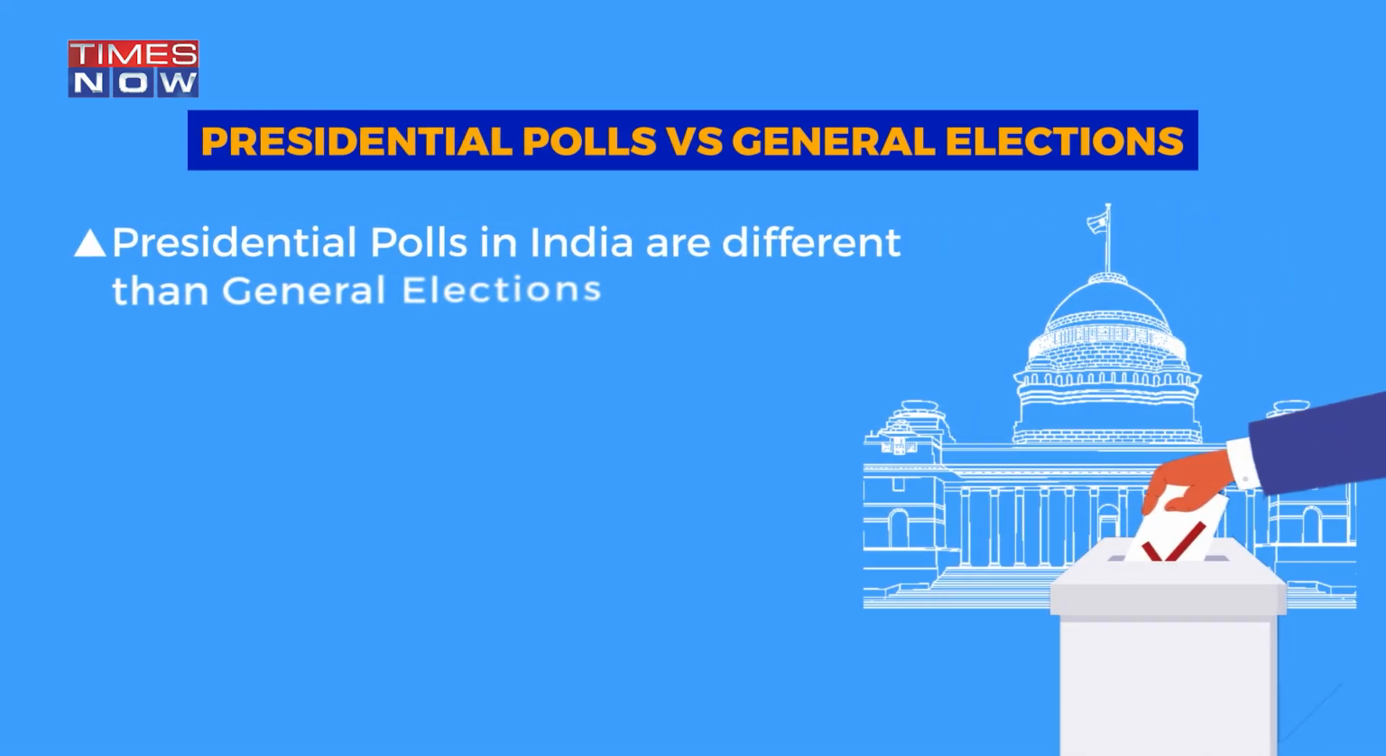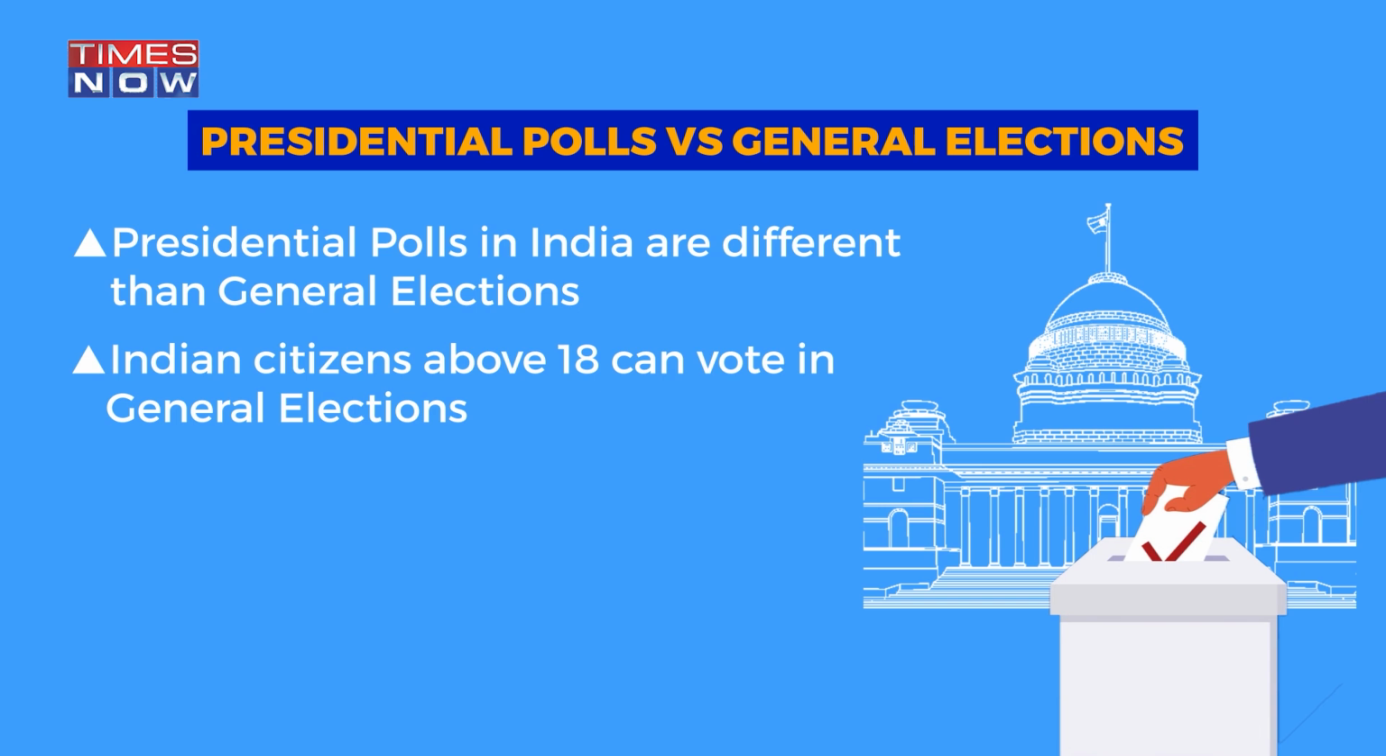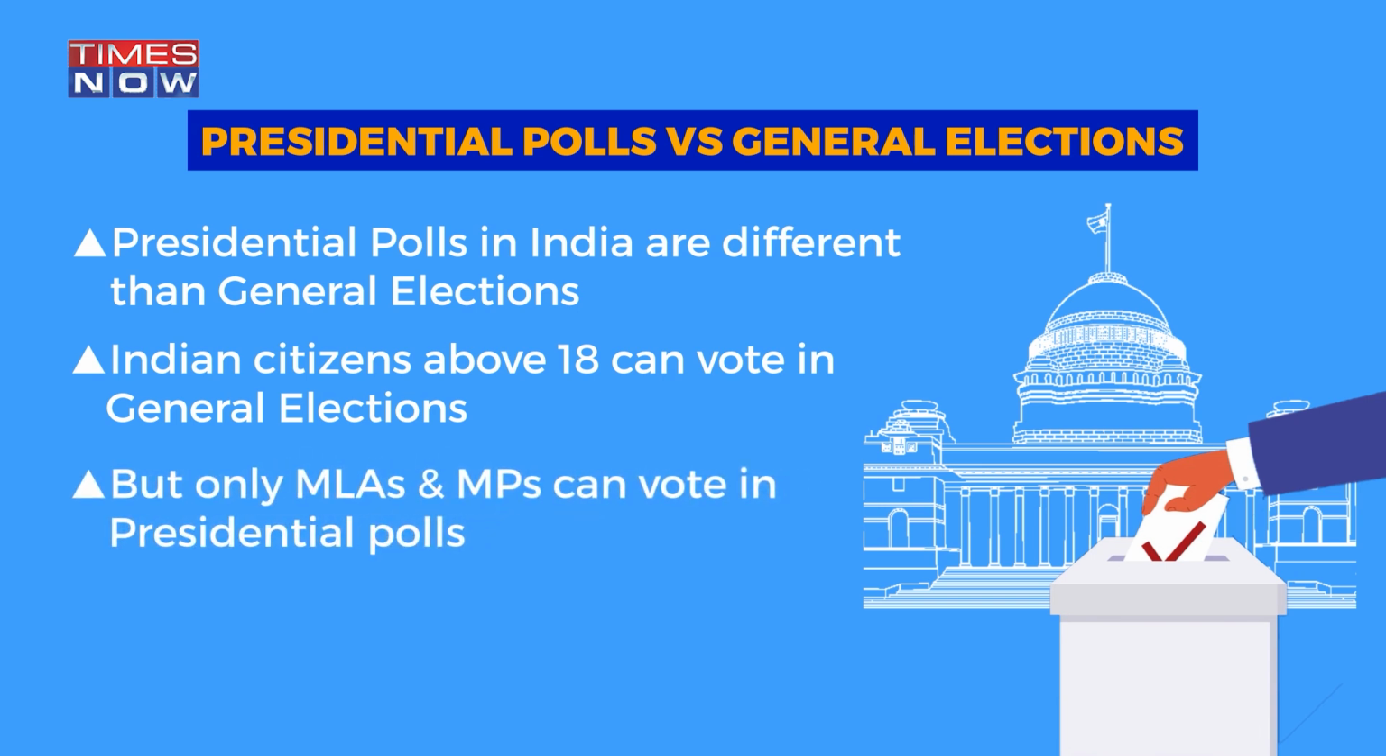Presidential polls in India are different than general elections. While the general elections are called direct elections since people choose their own leaders, presidential polls are called indirect elections as only MPs and MLAs are allowed to vote in the presidential elections.